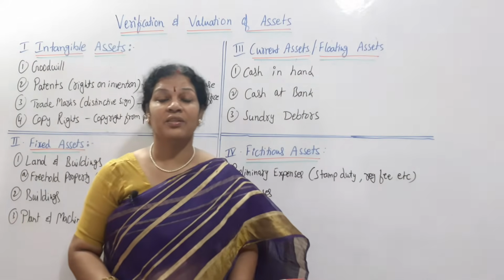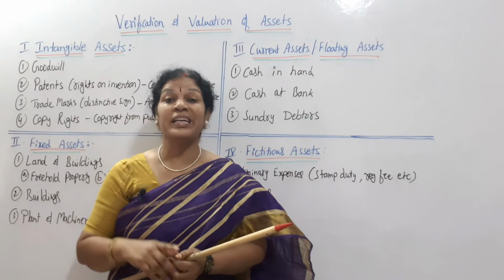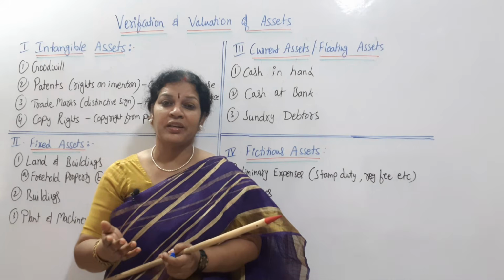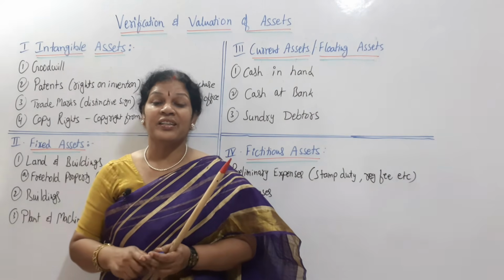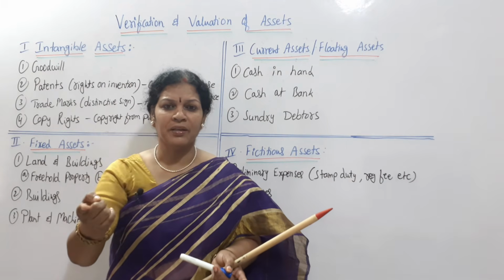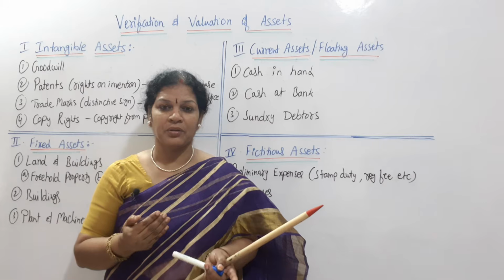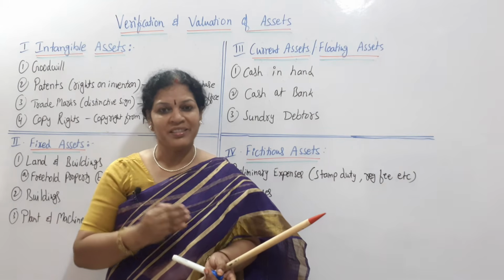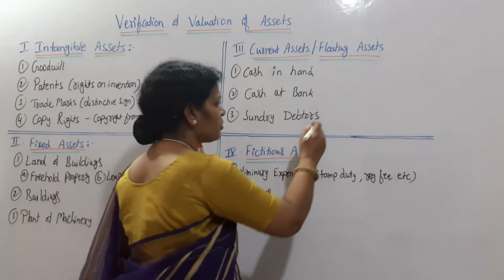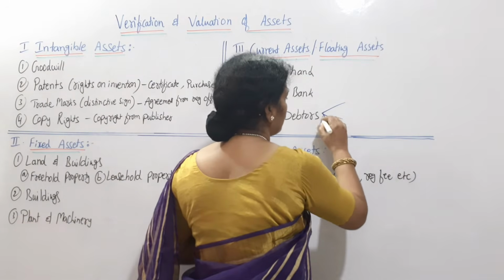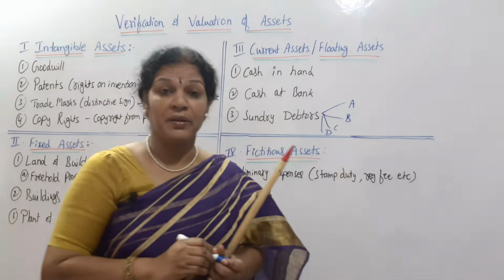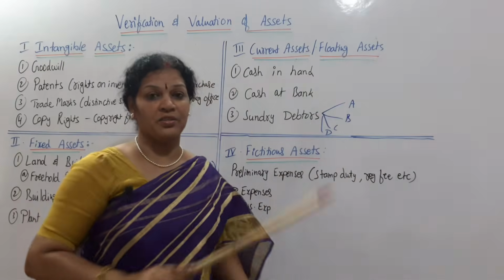Who are the debtors? When a company is selling goods on credit basis, those to whom they are selling the goods on credit basis are the sundry debtors. Right now you are selling goods on credit basis, but after some period you are going to get back the amount, that is why we consider it as an asset. Say for example, the company has sold goods to 4 parties, say A, B, C, D. A, B, C, D are the debtors of the company.